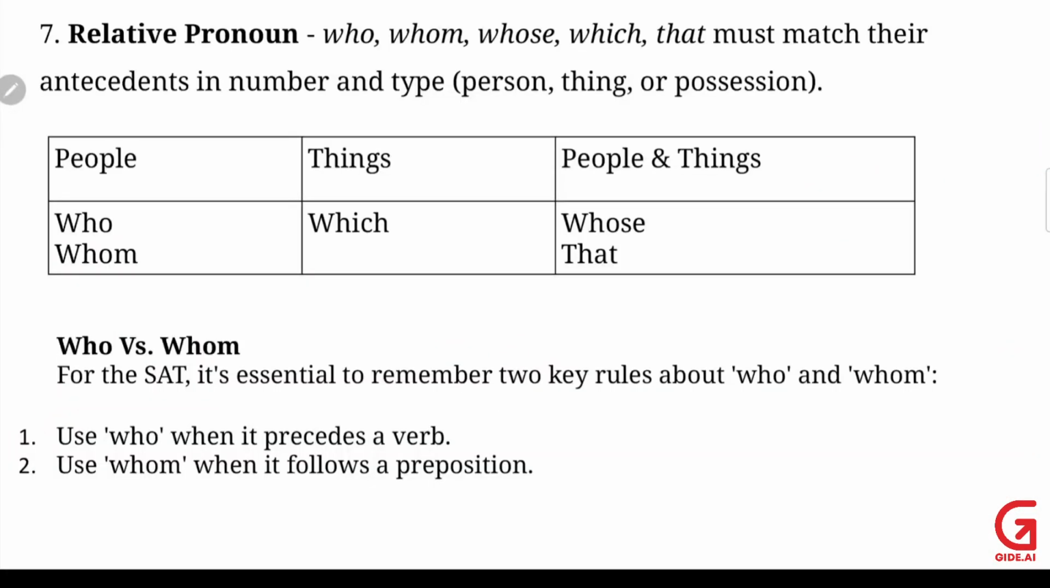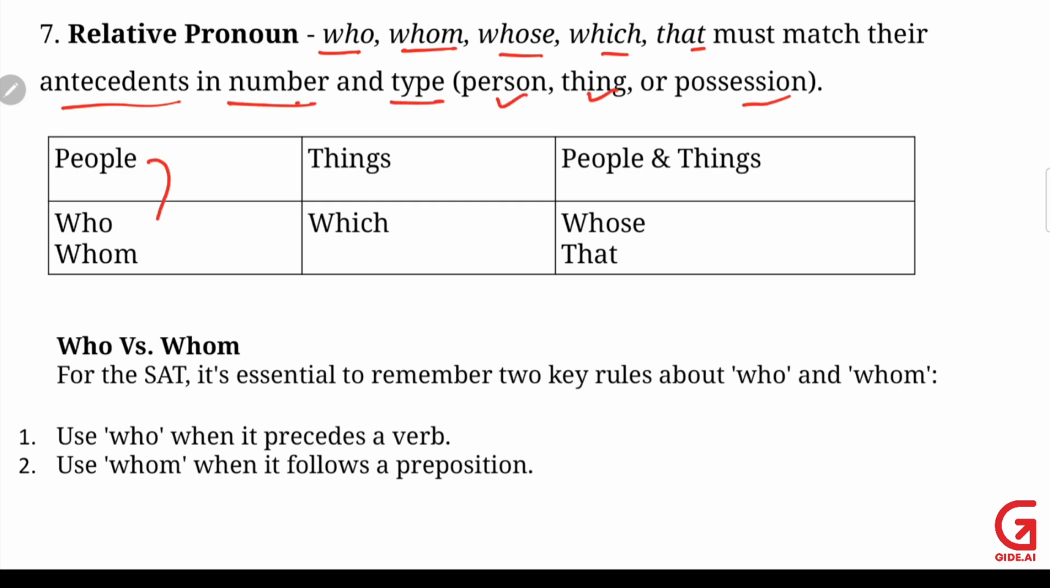Now, the last rule for pronoun agreement is relative pronouns. In case of relative pronouns, what do we do? Relative pronouns, as you all are aware now, are who, whom, whose, which, that. They must match their antecedents in number and type.